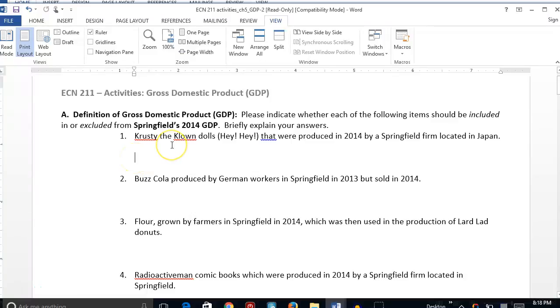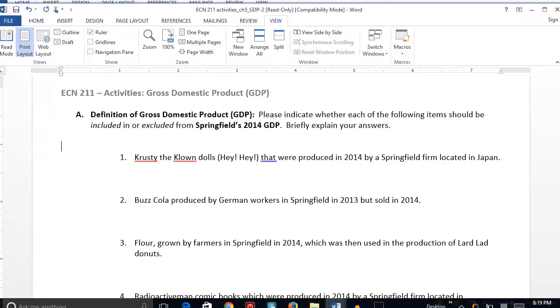Hello. Now we're going to try part A of our activity sheet, keeping in mind our definition of GDP. Remember the definition of GDP that we talked about right at the end of class last week. Gross domestic product, or GDP, is the value of all final goods produced within the domestic economy in a specific period of time. So what I'm going to do here on the screen is, again, highlight the three key parts of that definition.